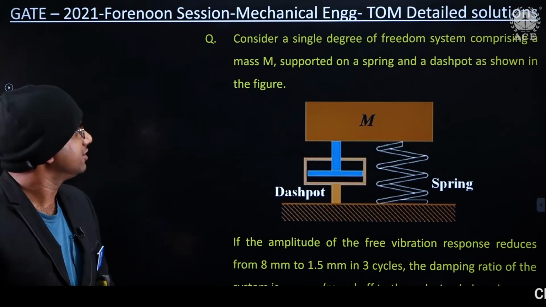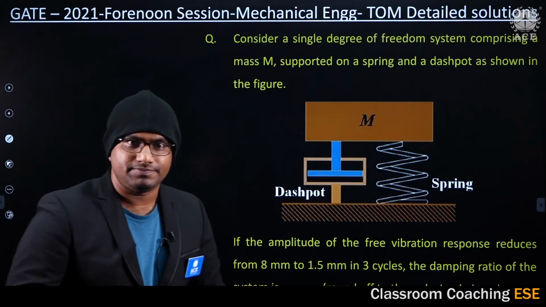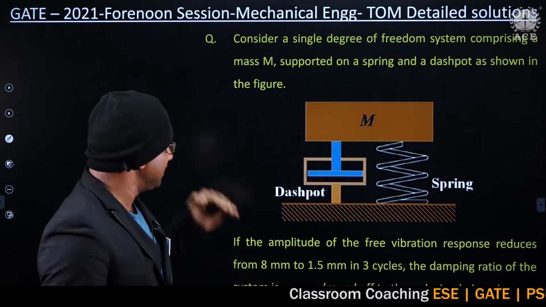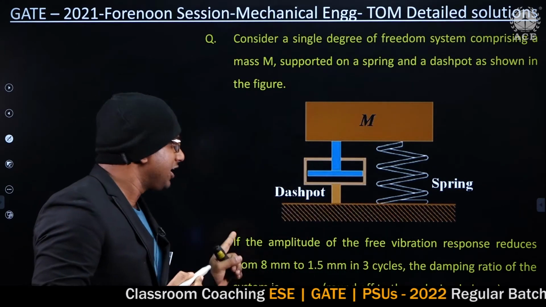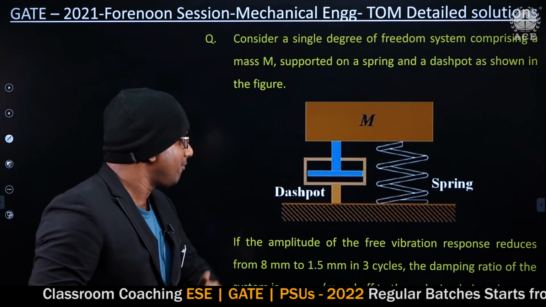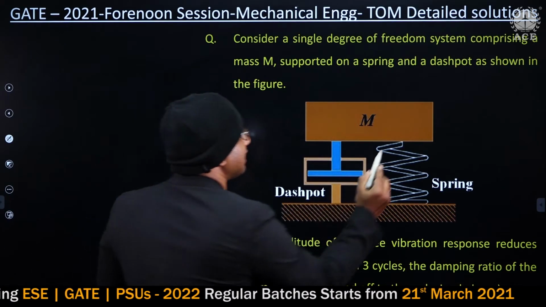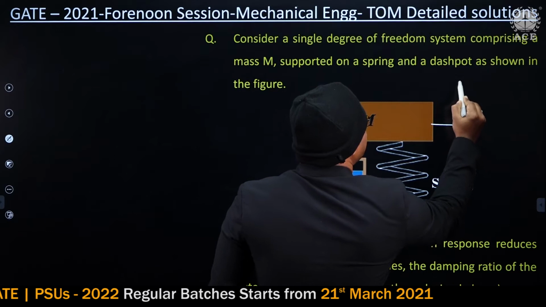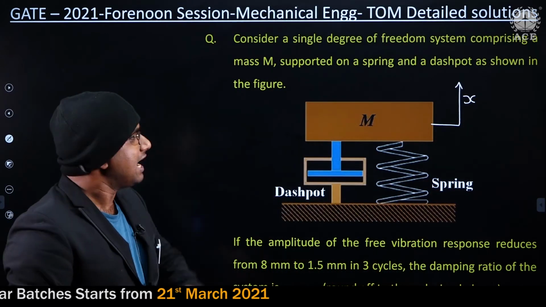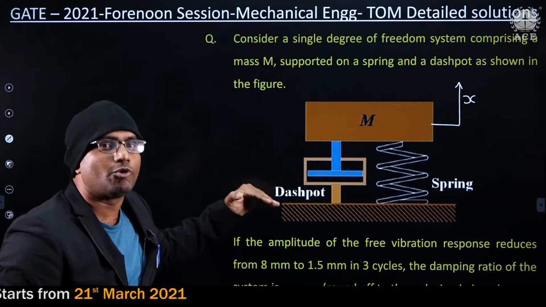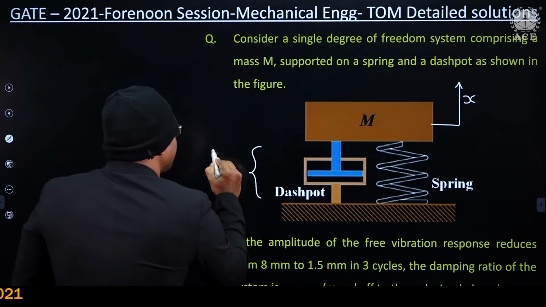Coming to the next question. He has given a typical spring mass damper system, and the amplitude of free vibration response reduces from 8 to 1.5 mm in 3 cycles. If I give some initial displacement and this displacement reduces over time, definitely this is an underdamped system.